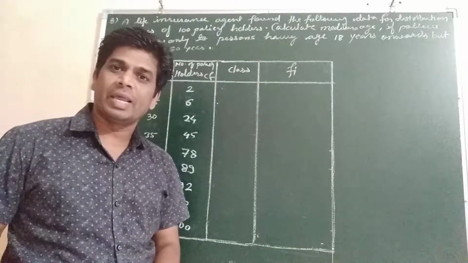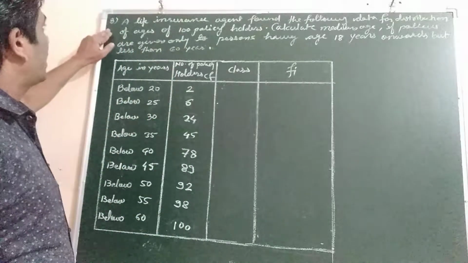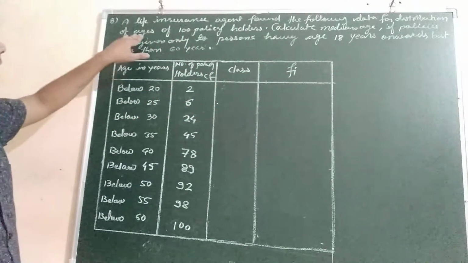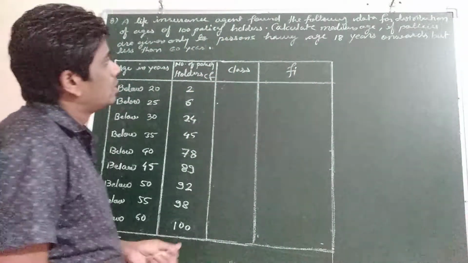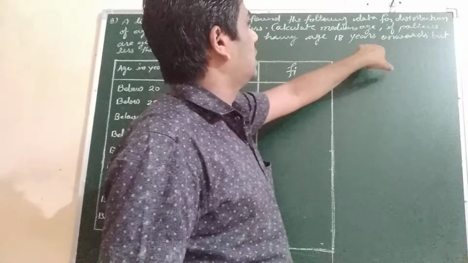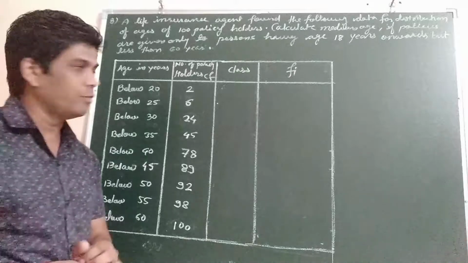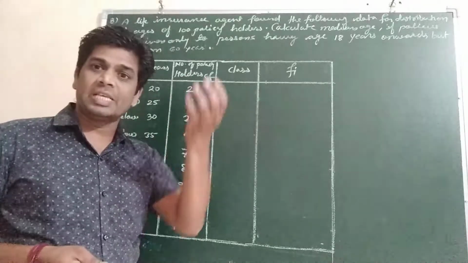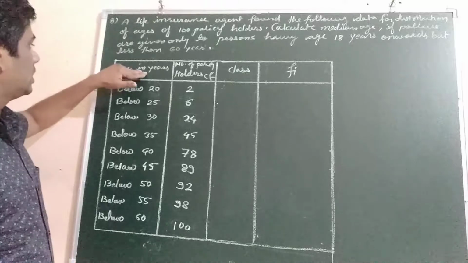Good morning, students. Today let's continue the third question of the same exercise 14.3. Here a life insurance agent found the following data for the distribution of ages of 100 policyholders. Calculate the median age if policies are given only to persons above 18 years but less than 60 years, which means the policy is given to people above 18 years and below 60 years. Here the data is given as age in years.